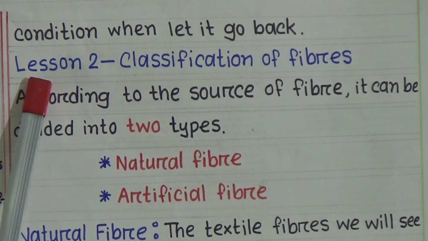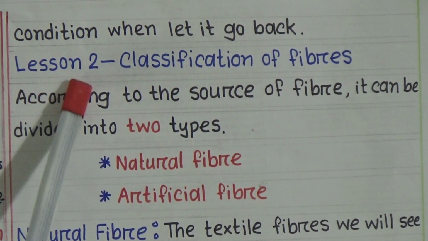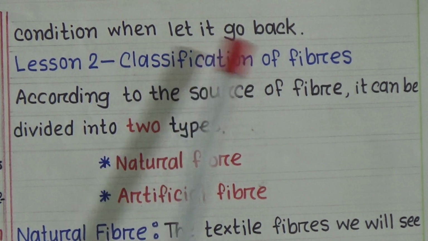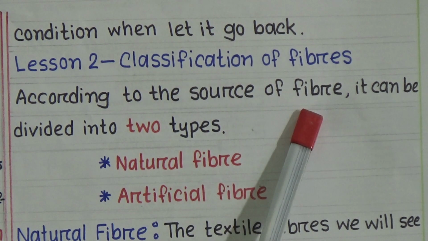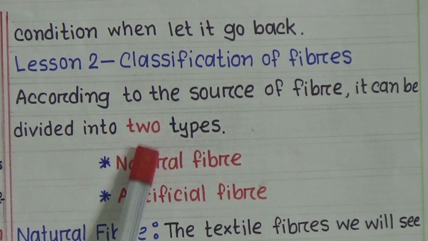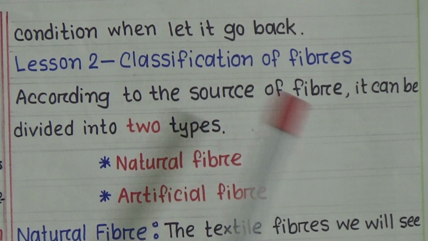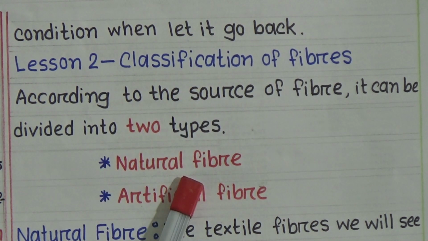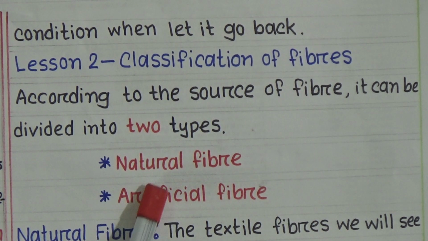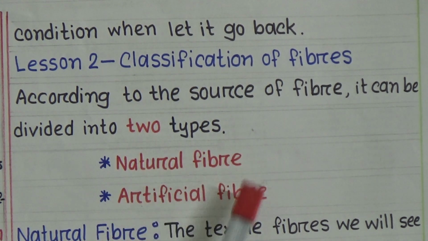Now students will discuss lesson 2, classification of fibers. According to the source of fiber, it can be divided into 2 types. So, how many types can we divide the fiber into? We can divide the fiber into 2 types according to the source. They are natural fiber and artificial fiber.